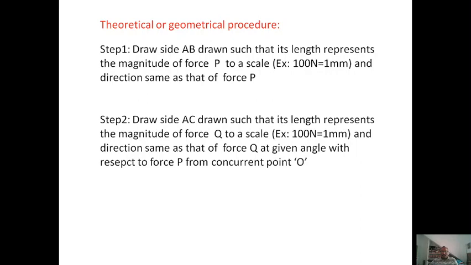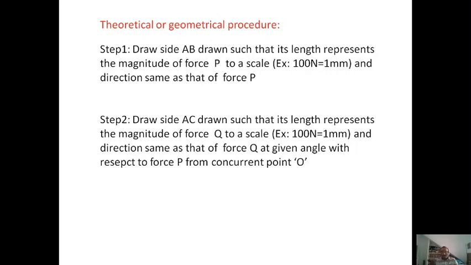I am giving an example. If I say 500 newtons, and each 100 newtons is 1 mm, then what would be the length of AB? 5 mm only.